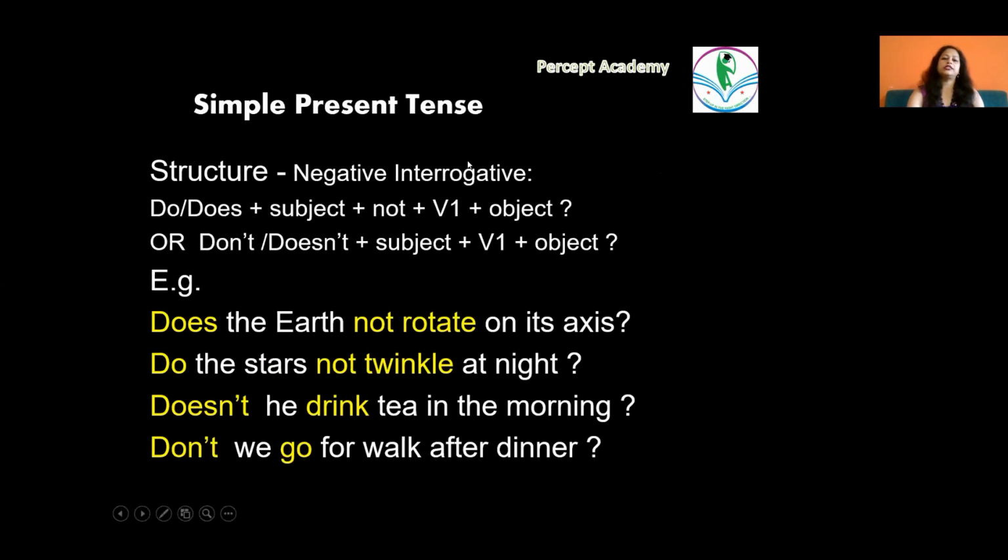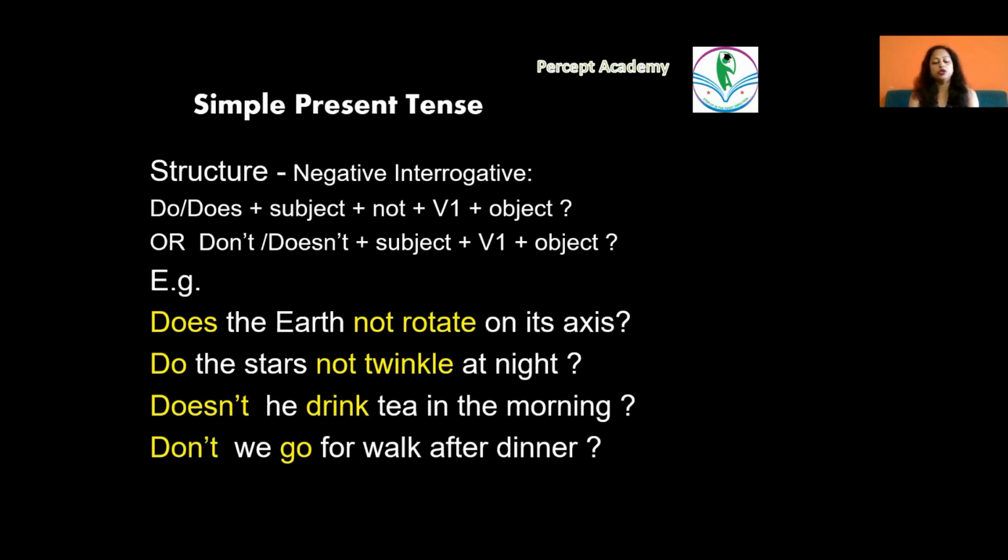So let's look at the simple present tense in negative interrogative. The structure goes like do or does plus subject plus not plus verb in first form or the bare form plus object, followed by a question mark since it is an interrogative statement. Or don't or doesn't plus subject plus V1 plus object. For example, does the earth not rotate on its axis? Do the stars not twinkle at night? Or doesn't he drink tea in the morning? Or don't we go for a walk after dinner?